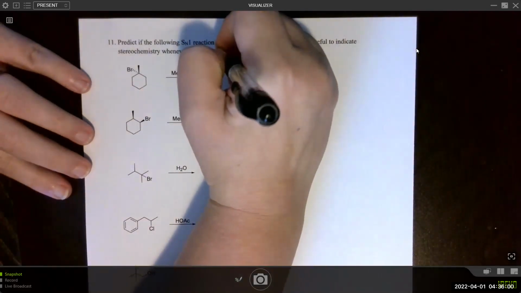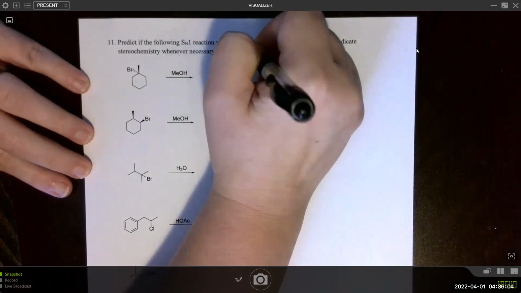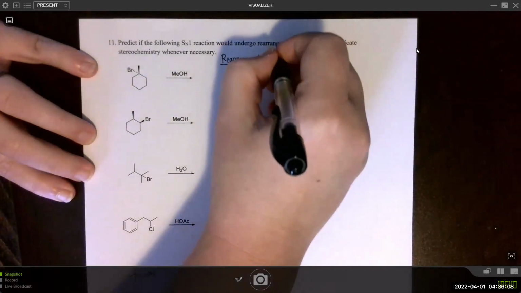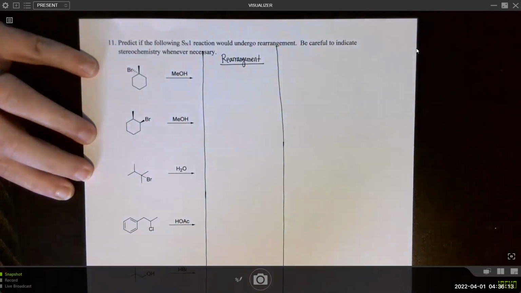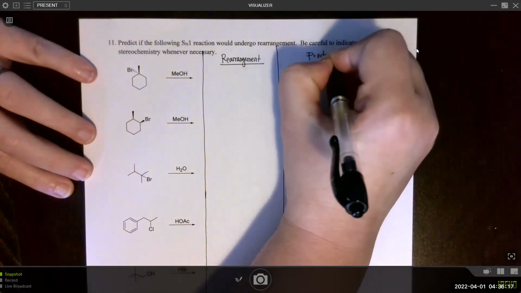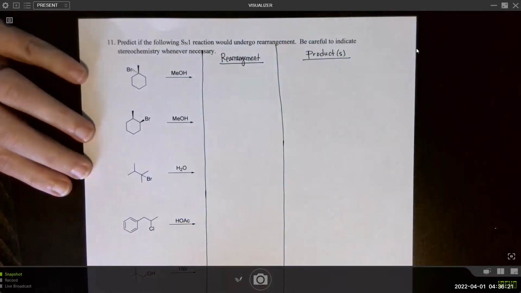So do a little column, rearrangement. And then we'll just do yes or no. Then we'll go ahead and draw in the product, for products, depending on stereochemistry.